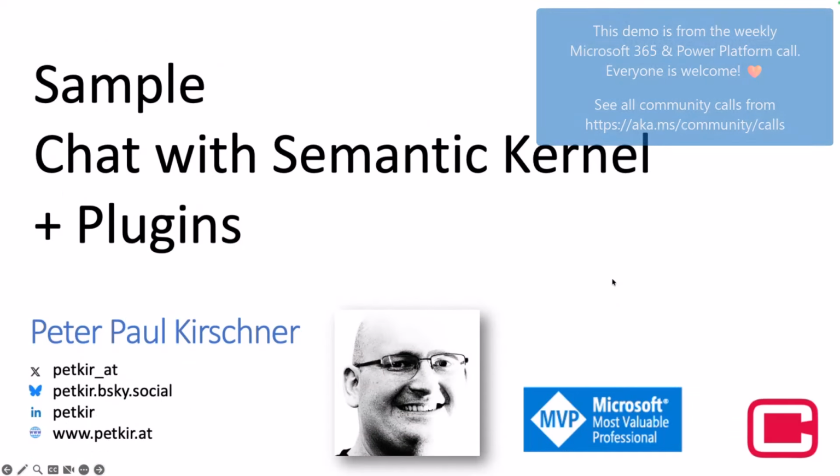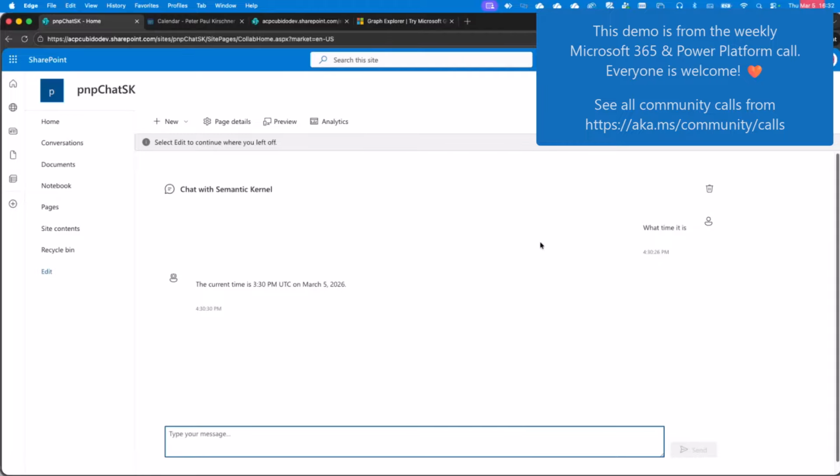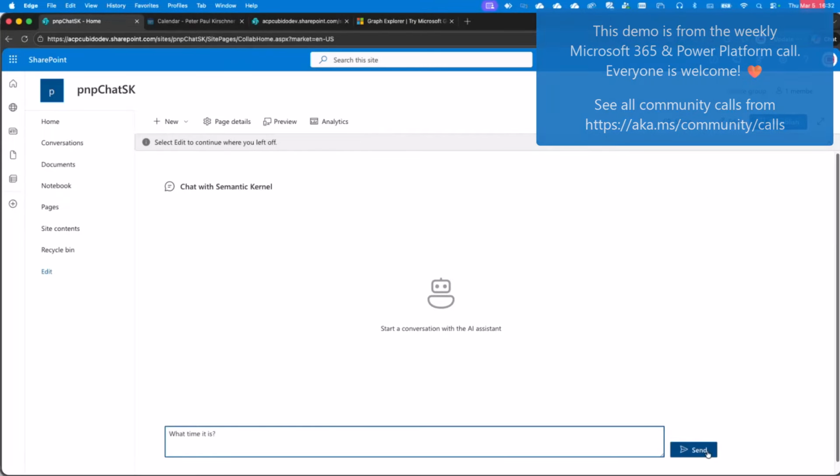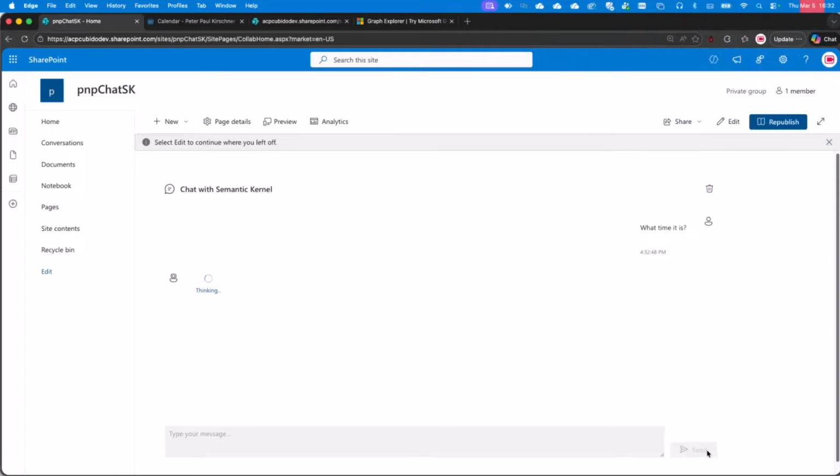Before I start, I want to show you the simple demo. You can find it in the web part library, from what Yuga has shown before. I have here a little chat. This is included in the web part library, and I want to ask this chat some questions. What time is it? And hopefully it will not return its picture time. So currently it's 3 p.m.